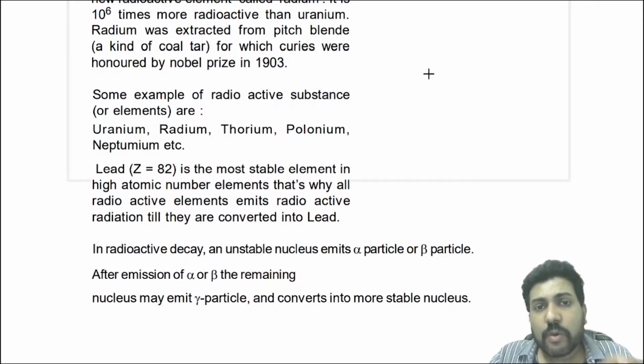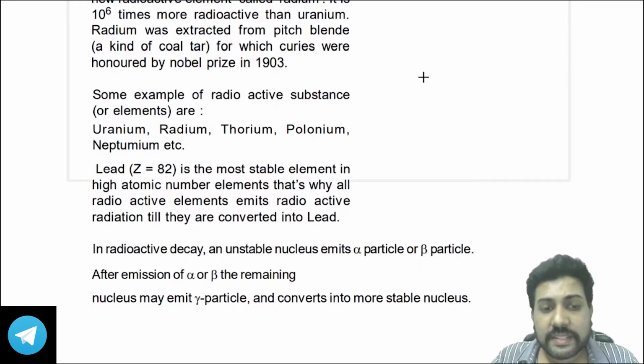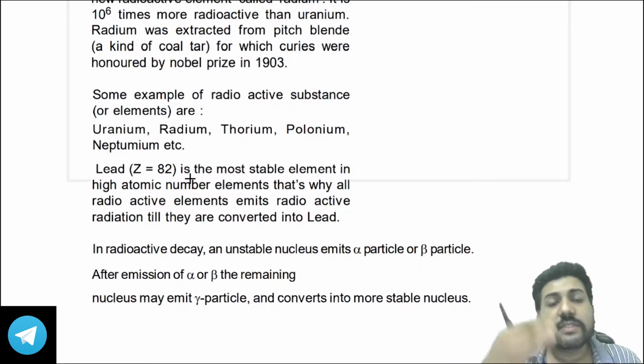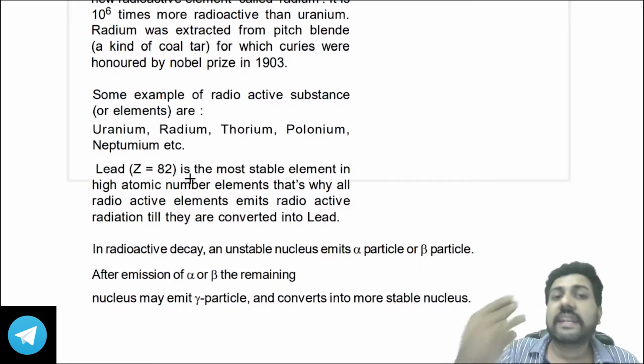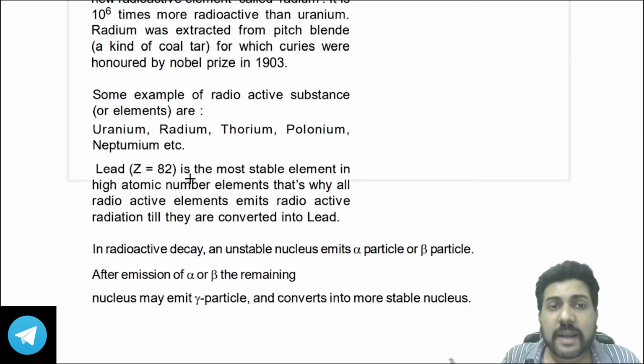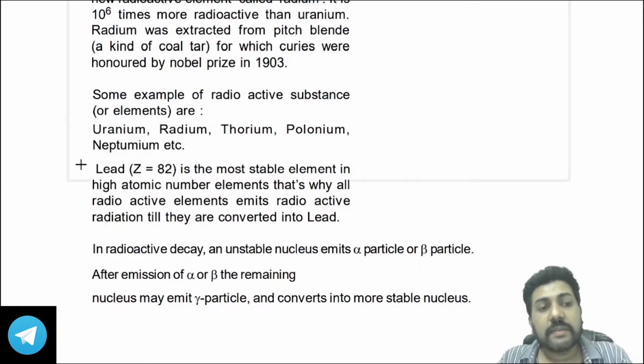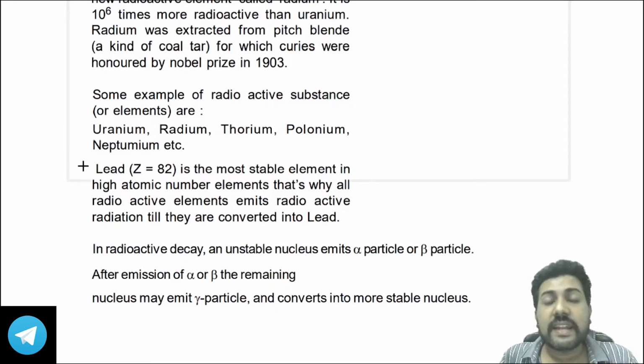When this nucleus de-excites, it becomes a more stable nucleus. Whenever an atom de-excites, it emits UV rays, visible rays, or X-rays. But when a nucleus de-excites, it emits gamma rays. Gamma rays are the most energetic electromagnetic radiation, and are emitted when an excited nucleus gets de-excited.